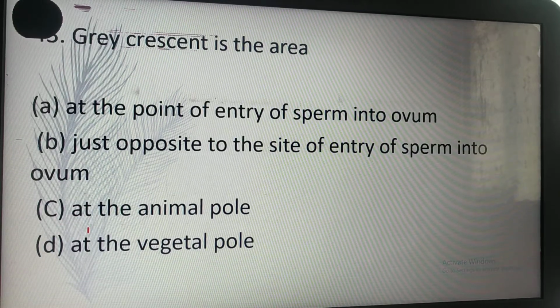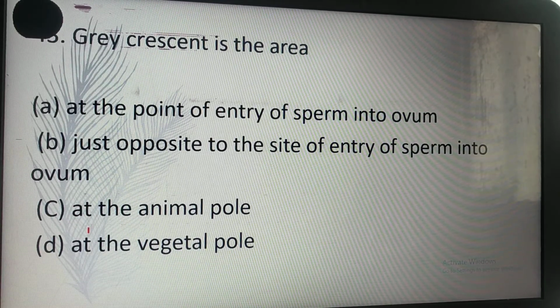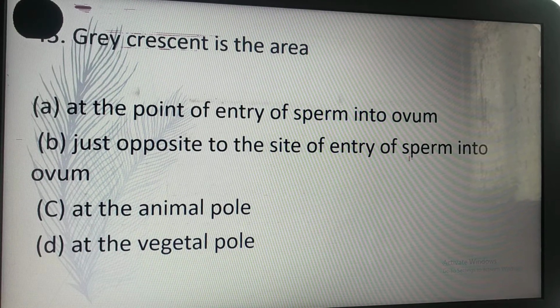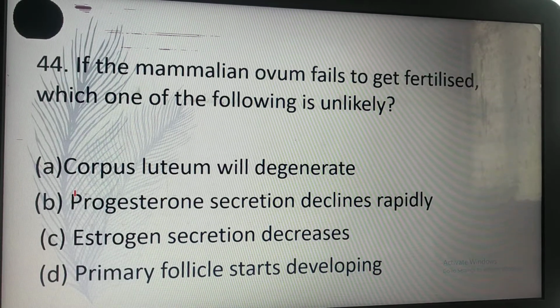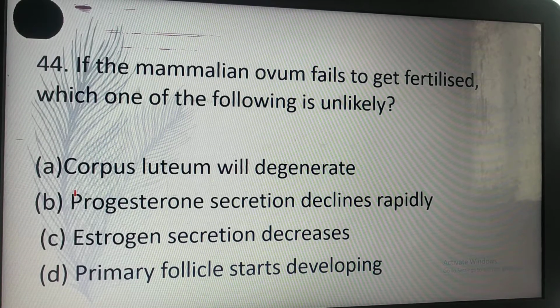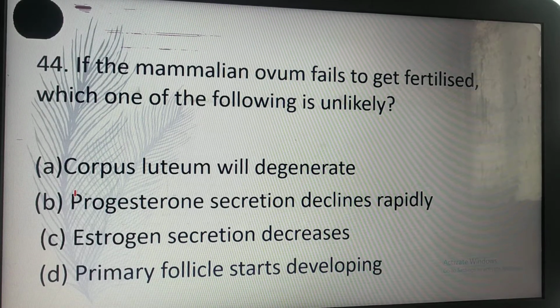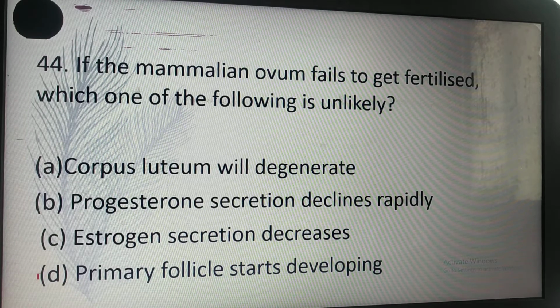Grey crescent is the area just opposite to the site of entry of sperm into the ovum. B is the correct answer. If the mammalian ovum fails to get fertilized, which one of the following is unlikely? Primary follicles start developing. This is the unlikely one.